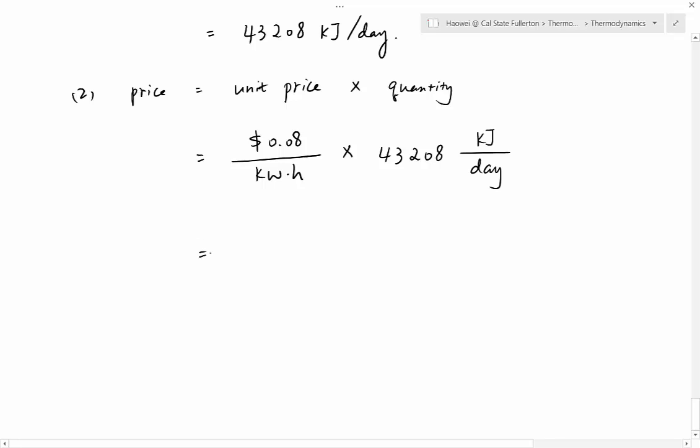Okay, so what we're going to do first is to rewrite hour into seconds. So this equation becomes 3,600 seconds multiplied by 43,208 kilojoule per day.